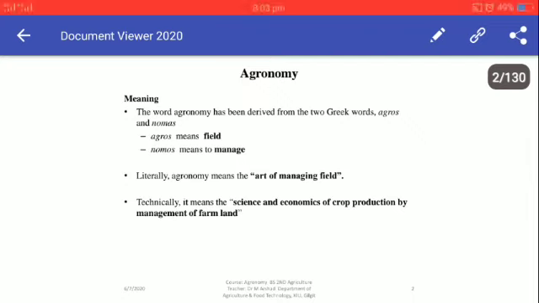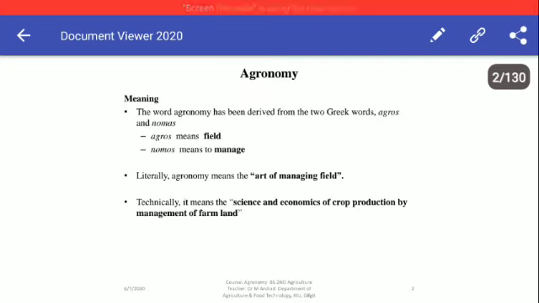The word agronomy has been derived from two Greek words. One is agros, the other is nomos. Agros means field and nomos means to manage. So literally agronomy means the art of managing field, and technically it means the science and economics of crop production